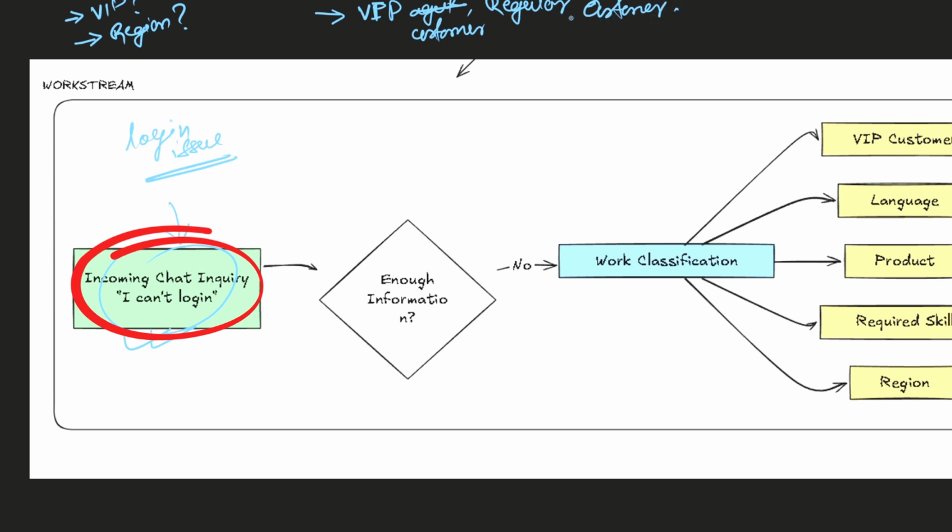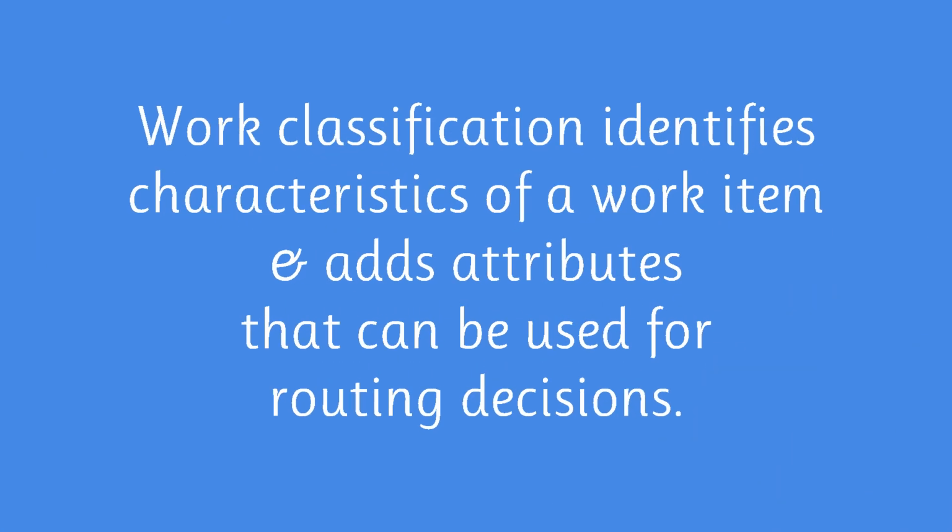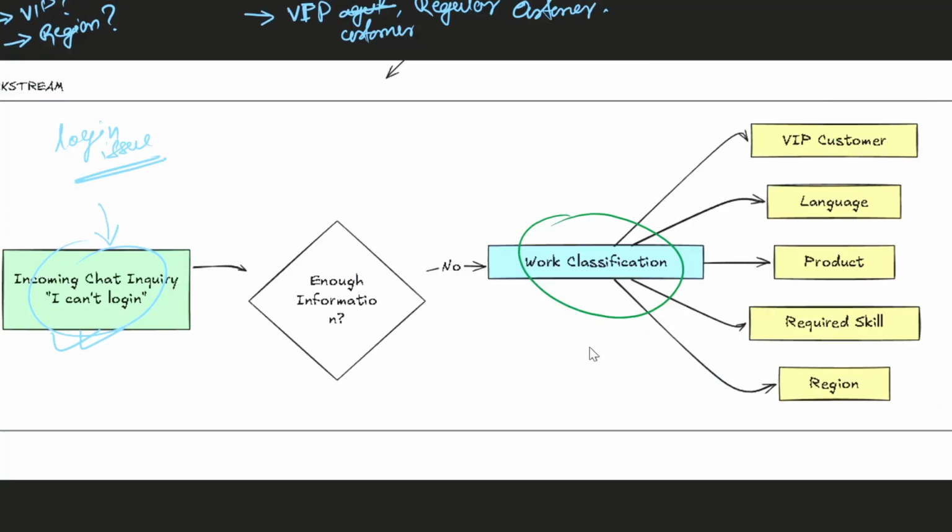So we gather that information through work classification, right? What does work classification do? Work classification adds attributes to the incoming work item. Let's say, what kind of skill does it require?